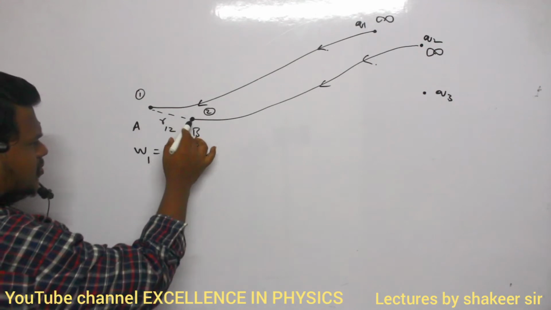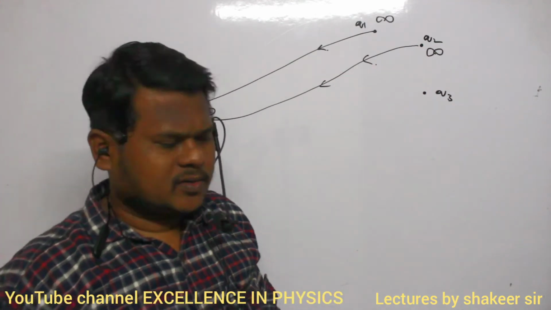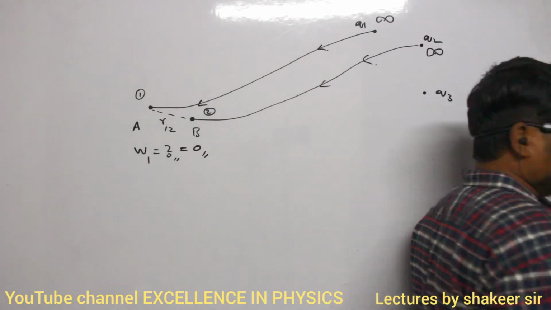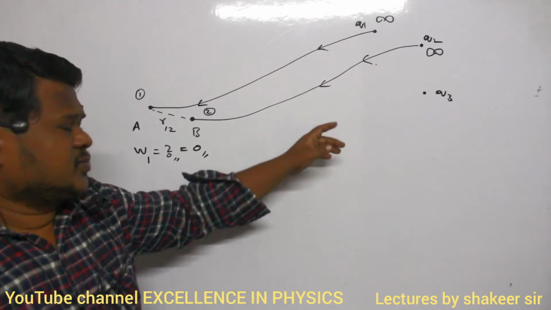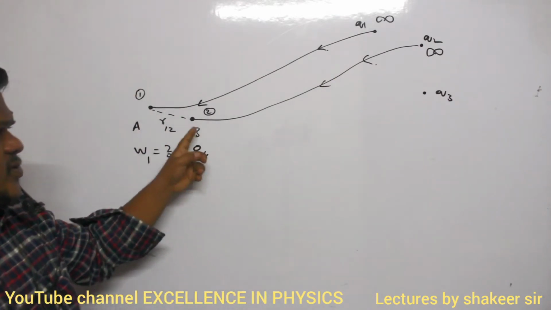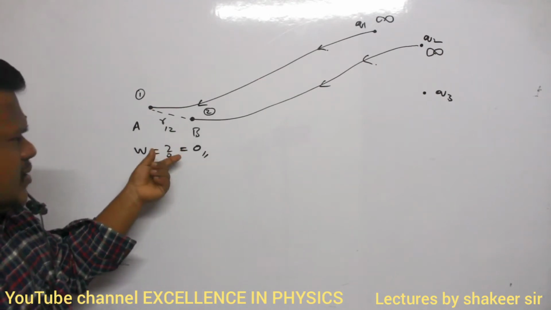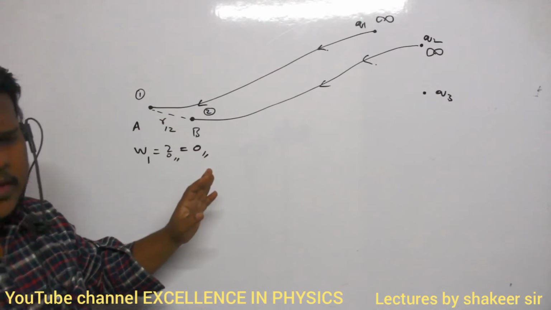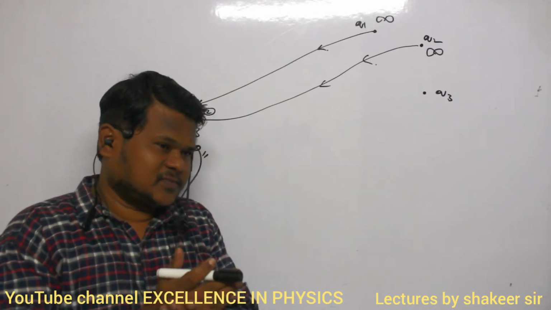Clear? Now can you say, first of all, do I need to do any work or is there no need of doing any work, to bring this charge from infinity to this position? The distance between the first charge and the second charge is now R12. In this condition, shall I do any work or not? Yes, why?